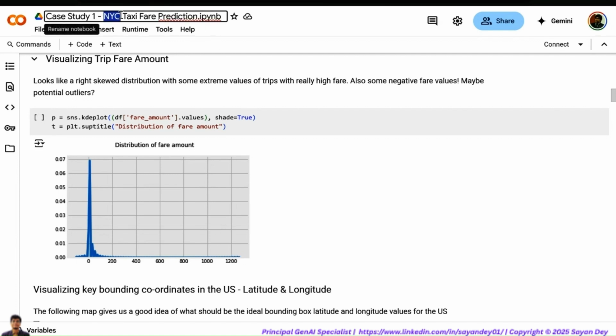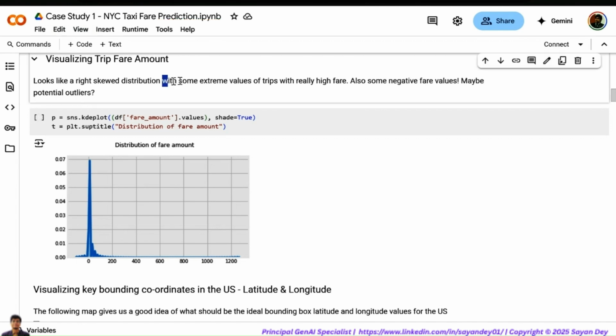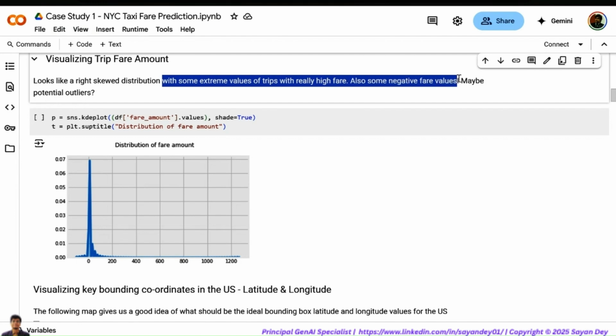So within NYC, if you're traveling from one place to another, $1,200 is a lot of money. That's huge. It's hard to believe that within NYC the fare can be this high. So most likely this could be some outstation ride, or maybe the GPS coordinates were not picked up correctly, or there were some errors in the application, and we will want to remove this kind of data. Because remember, if you have outliers and those outliers do not make sense, as I told you, extreme values with really high fares and negative fares are potential outliers. We don't know.